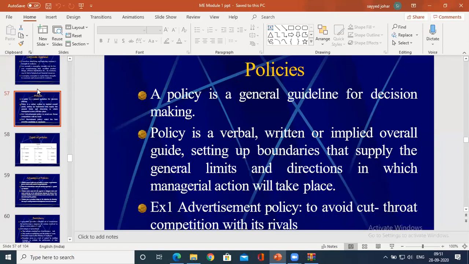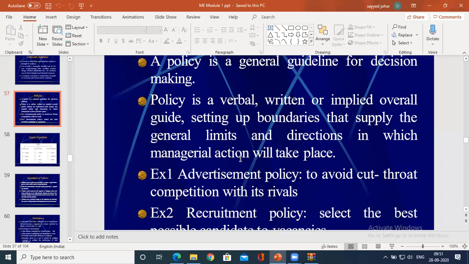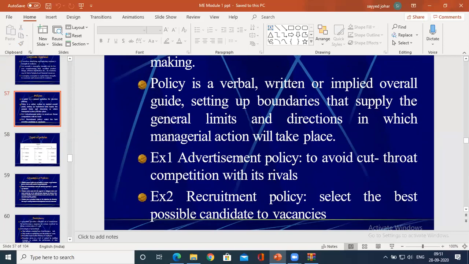Policies. Every agency will have its own policy. Take a simple example of an engineering college: what could be the policy? Policy in the sense that you impart good knowledge to the students in such a way that there are good technical people, to impart a good education in a technical manner.